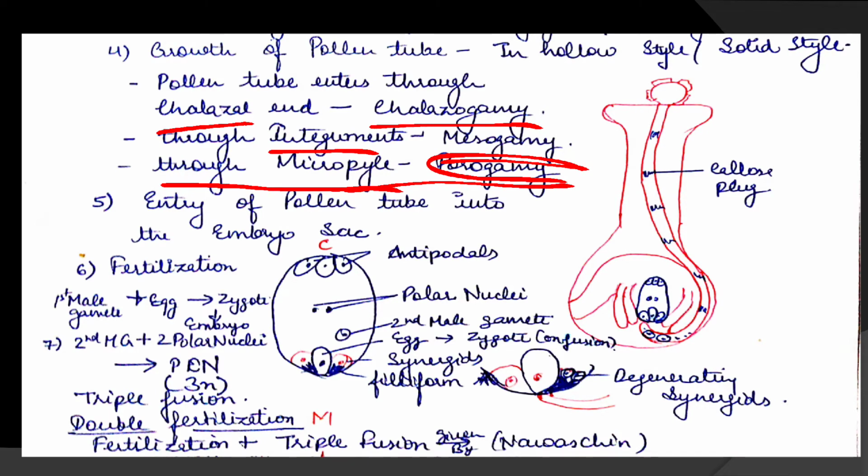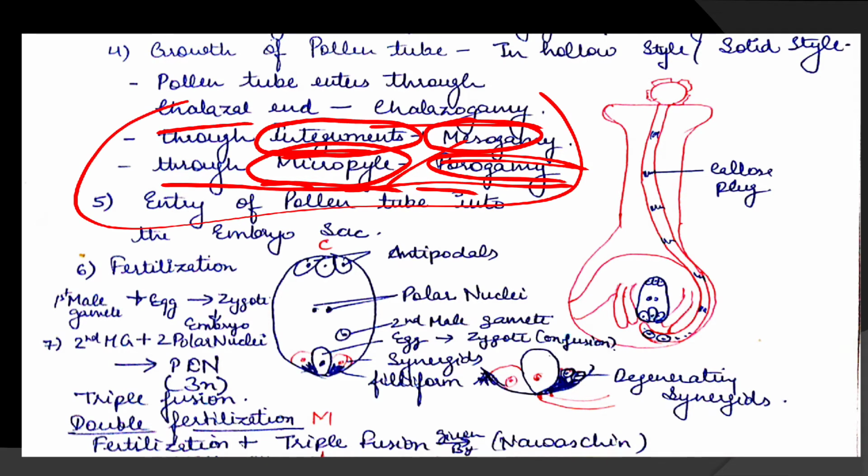Chalazogamy is very easy. Then for micropylar, you have to learn it: the first letter starts with P, porogamy, not with M. If it starts with M, that is meso, then the entry is through the integuments, isn't it? So it is important for you. Learn the entry of the pollen tube, from where it is entering the embryo sac.